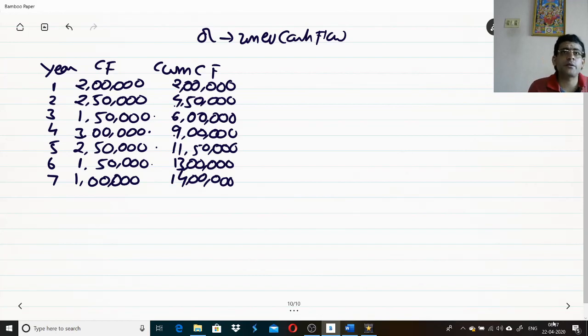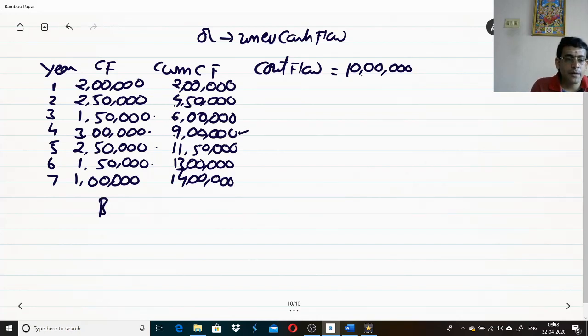Now, the logic remains the same. What is your cash outflow? Cash outflow is going to be 10 lakhs. Of 10 lakhs, you had recovered how much? 9 lakhs. So if I try to calculate my payback period, it is 4 years plus, because already I had recovered 9 lakhs. The balance 1 lakh, from where will I recover? From the 5th year. So the balance 1 lakh you are going to recover from the 5th year.